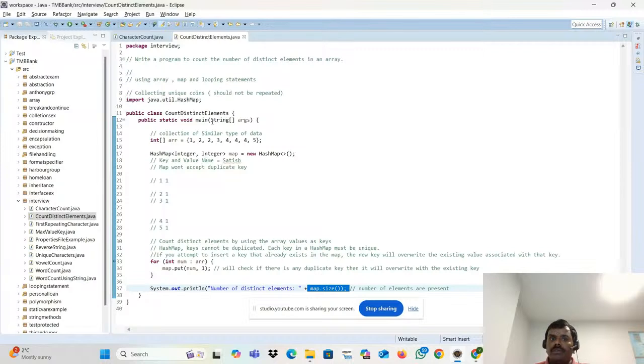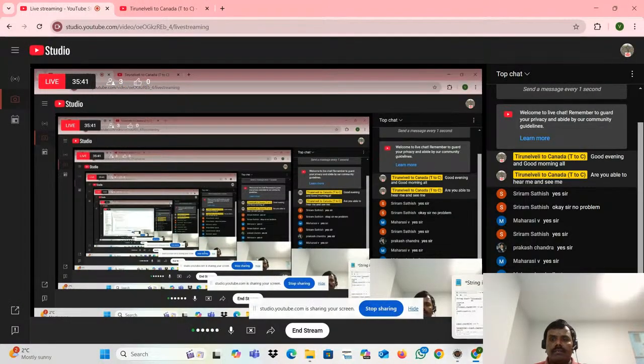So this is a program to count the distinct number of elements in the array. Did you understand this one?